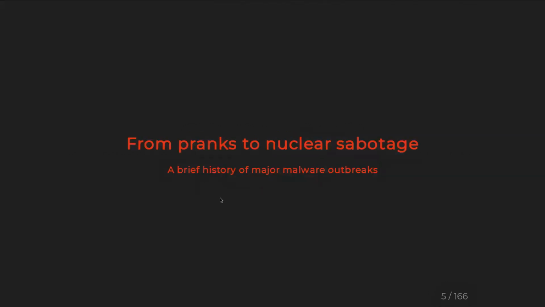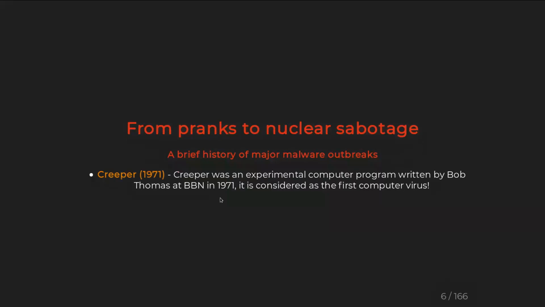So, what has malware done? What is the history of malware? Malware started as an experiment. We can say it is Creeper. It was an experiment by some scientists to see how a program goes from one system to another automatically without any human interaction, and later it was developed into what we can call the first malware, which was Creeper.